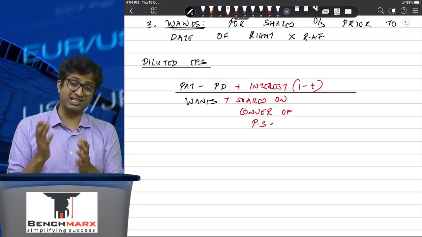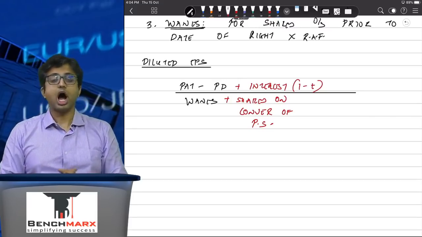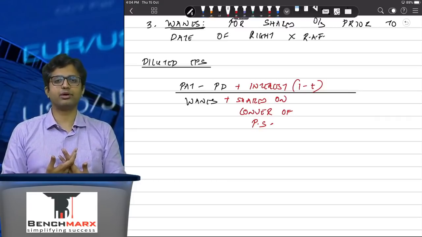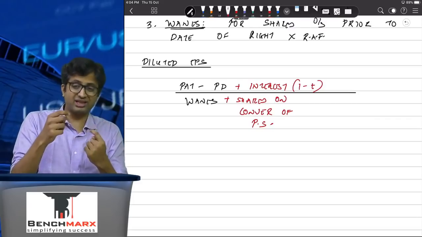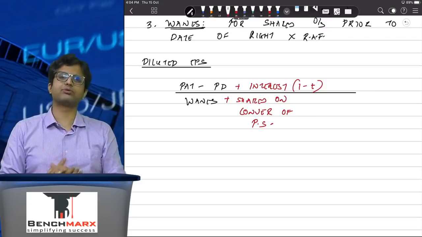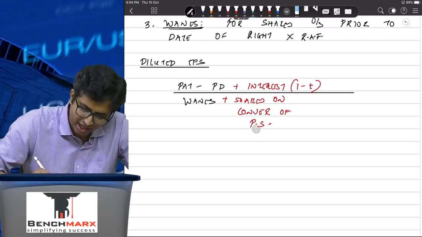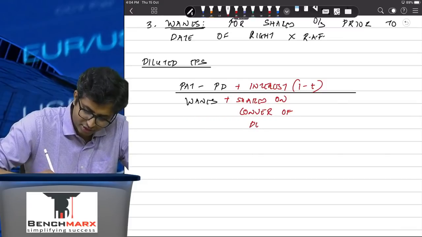So in the current year, as a matter of fact, interest was paid and hence tax deduction must have been obtained. However, if you are assuming a conversion, then interest is saved, your profit before tax will increase and so will your tax, and hence the adjustment for interest will happen with the 1 minus t, and in the denominator you will have the number of shares on conversion of debentures.